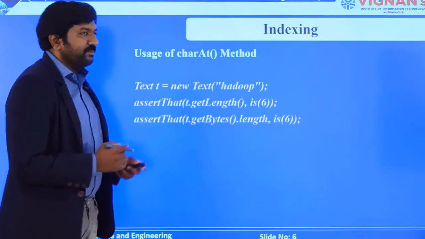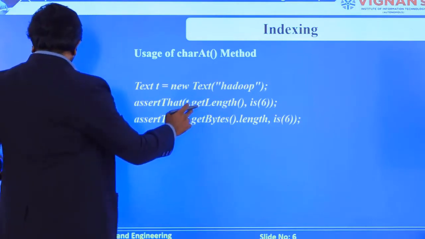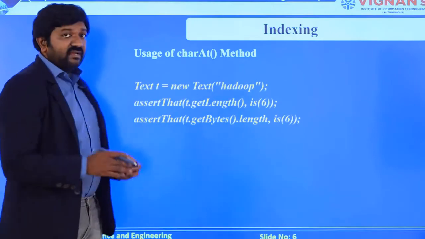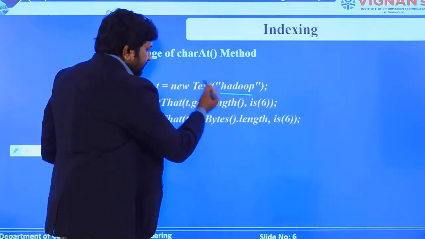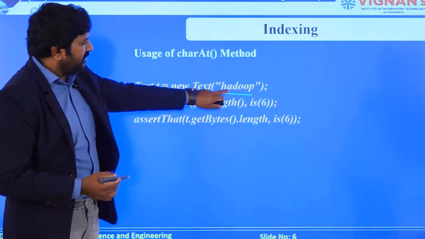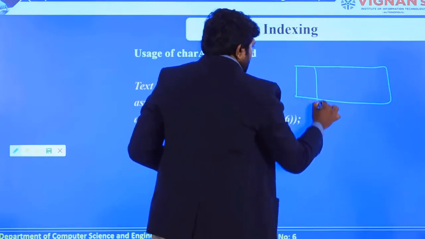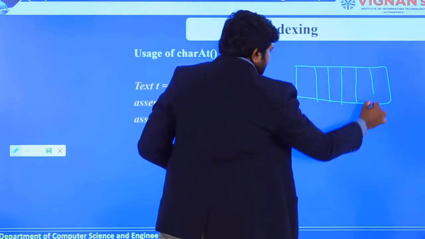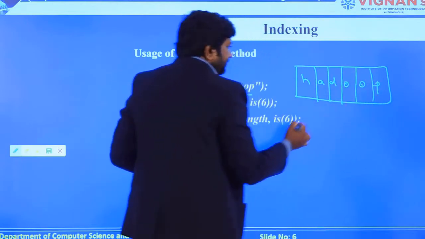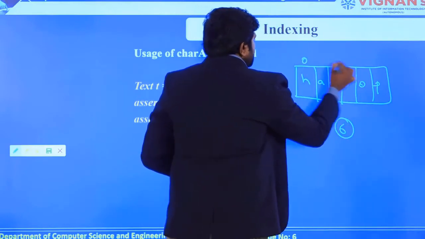In this example, you can see I have taken a text which is my own word, that is Hadoop, the subject name. Here you can see the total number of letters that exist in Hadoop. I am storing it in an array. As I have to store 6 letters, I have a total of 6 locations available, indexing from 0 to 5.